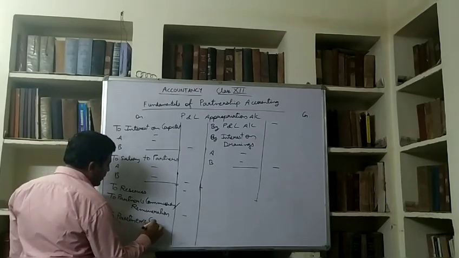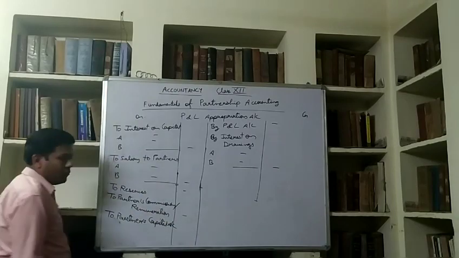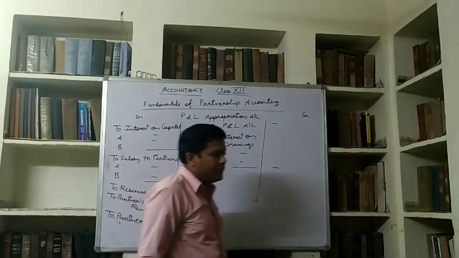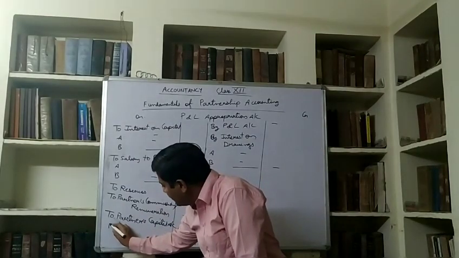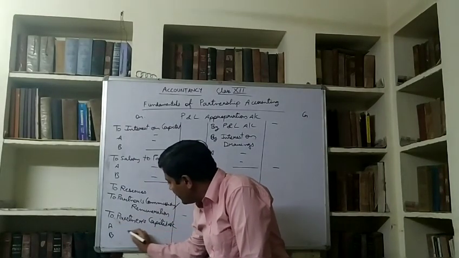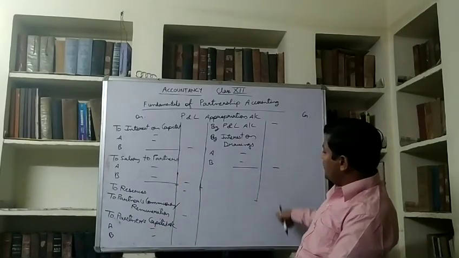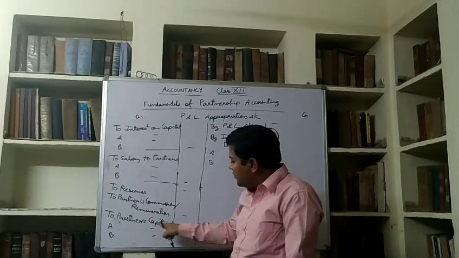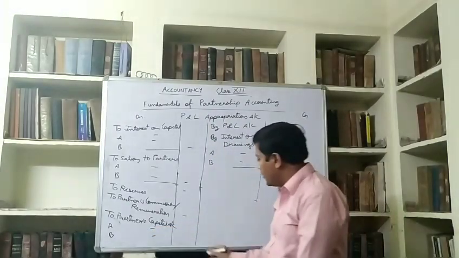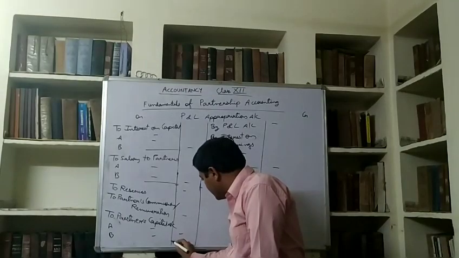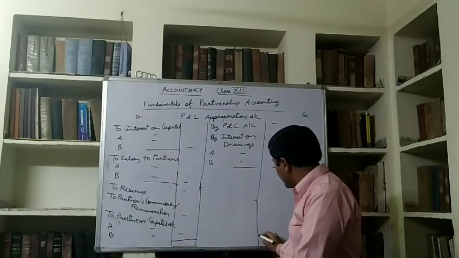So we will write here "to partners capital account", and it will be distributed between the partners in their profit sharing ratio. For example, two partners are there, A and B. We will calculate the balance. This balance will be distributed between the partners in their profit sharing ratio, and after this the account will be closed.